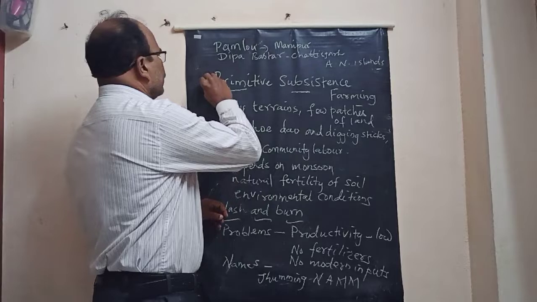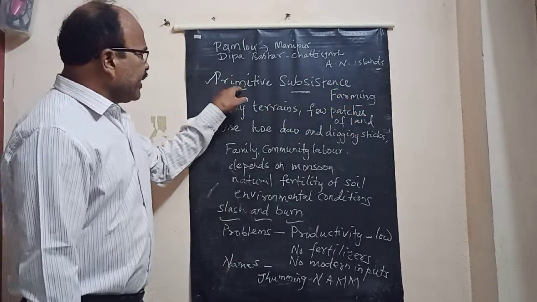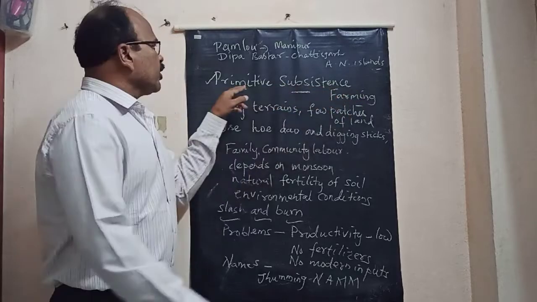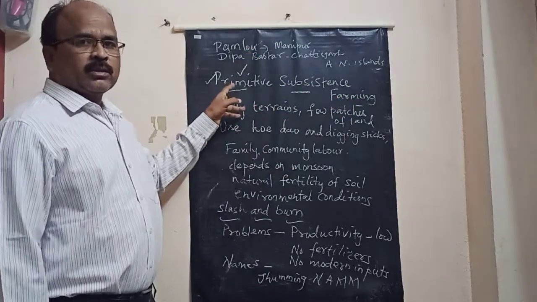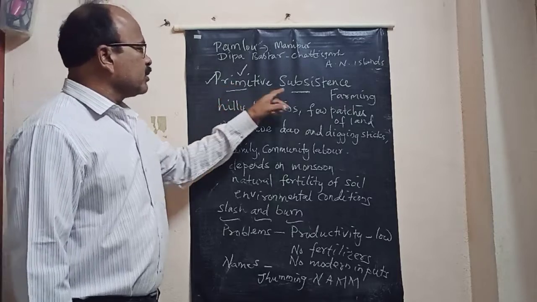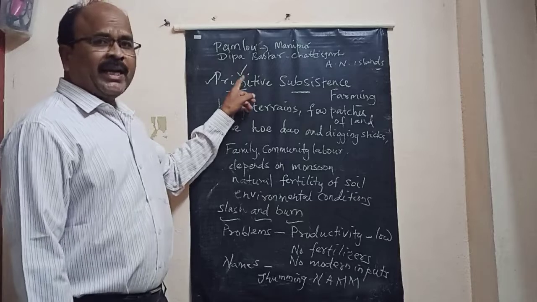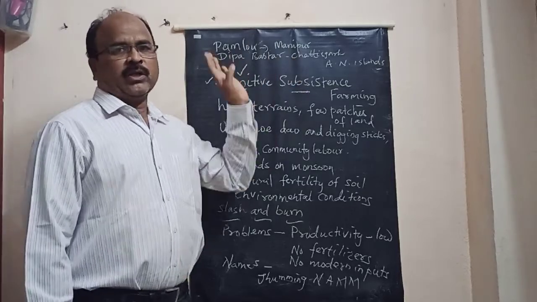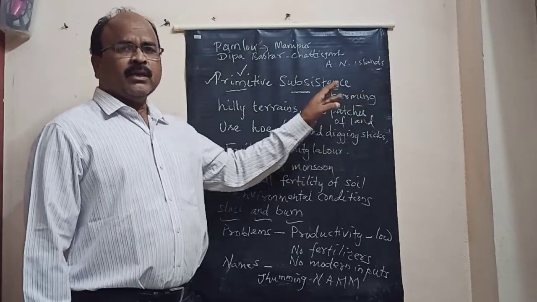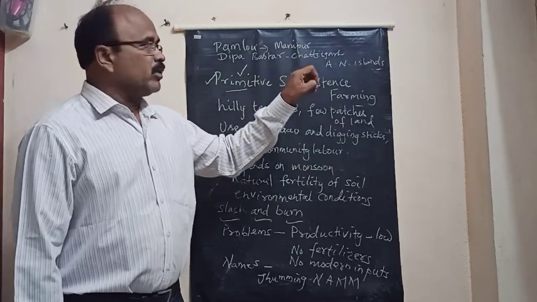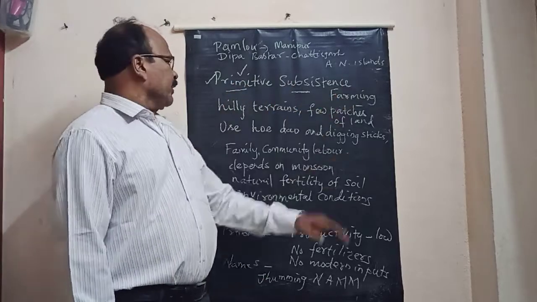Now we will go for the first one, subsistence farming, especially primitive subsistence farming. What do you mean by primitive? It means ancient, old. So the farming done by tribals for their survival, that is called primitive subsistence farming.